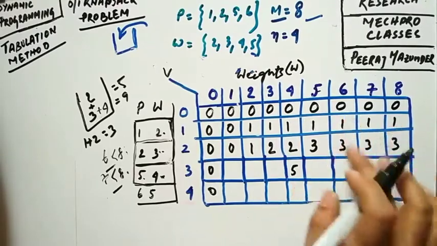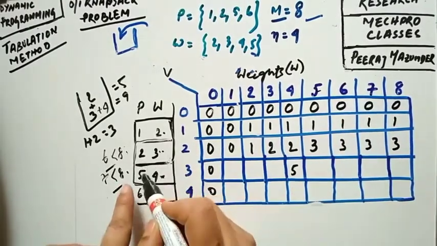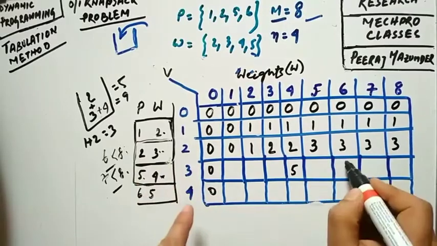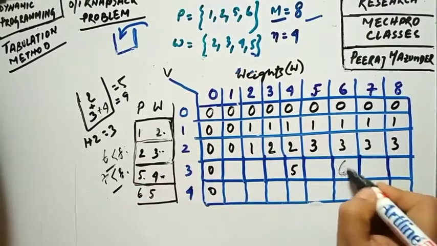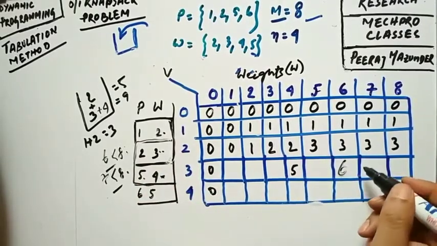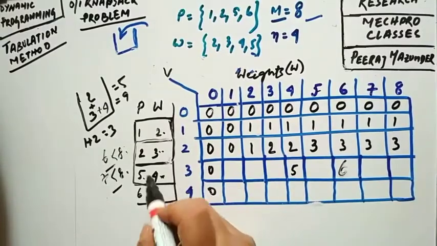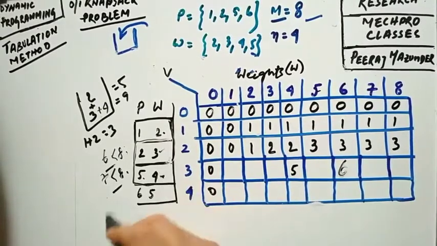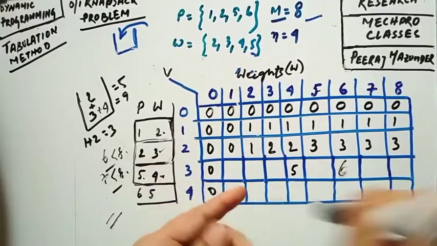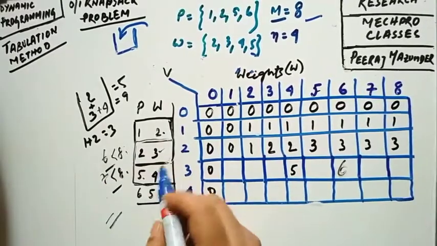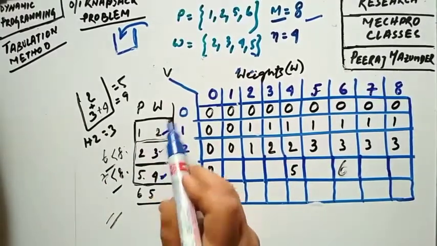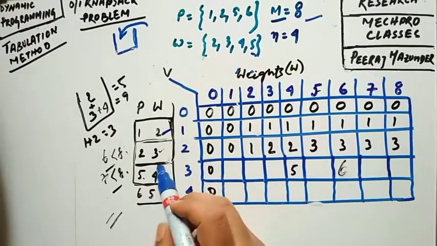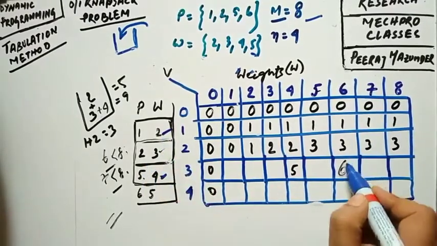So look, for 6, 4 plus 2, 6, you are getting 5 plus 1, 6 profit. So you can write 6. For this one, you are lucky, that 6 is coming over here as well. Now, for say 4 plus 3, that is 7. For 7, this one, 4 plus 2 have got 6 over here.